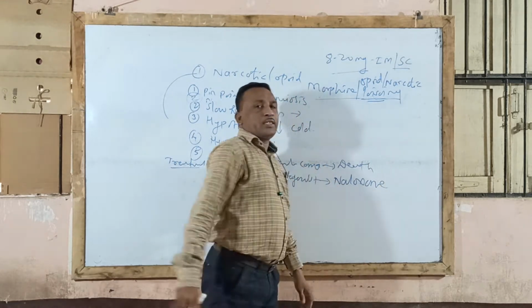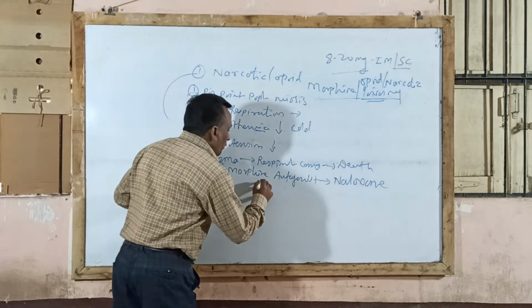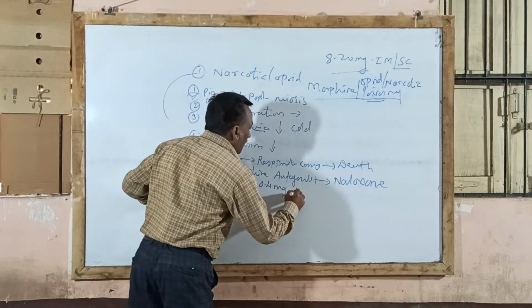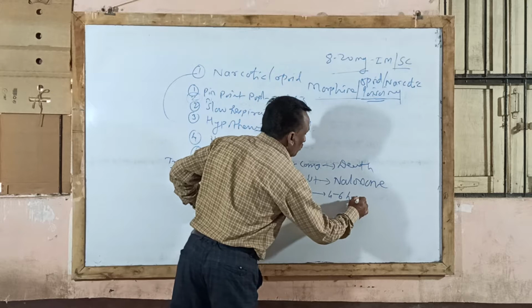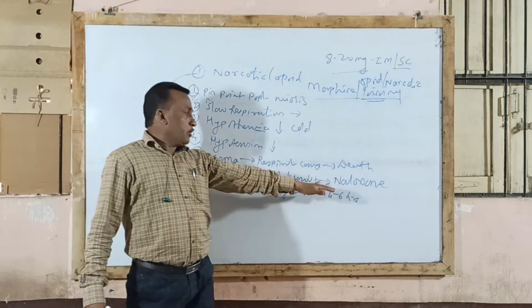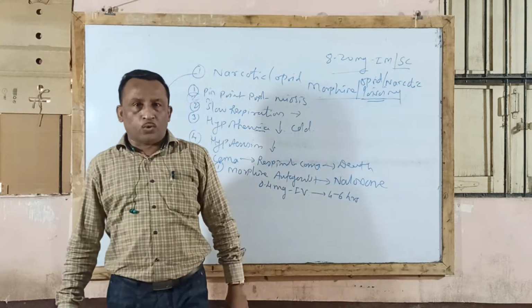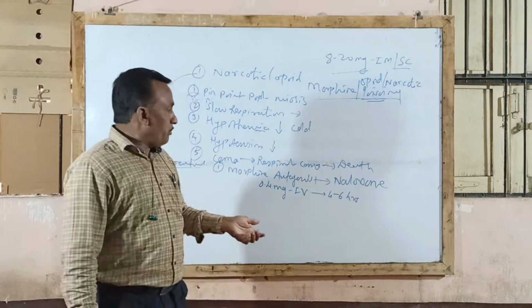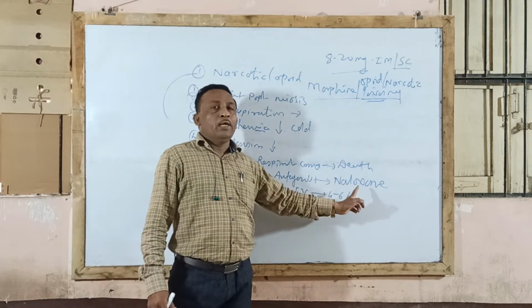Naloxone injection is immediately given to the patient in the dose of 0.4 milligram by intravenous route of administration, and repeated after every 4 to 6 hours. Most of the time they may ask, give an example of a morphine antagonist. The example is naloxone. Or sometimes they may ask, mention the dose, route of administration and one important use of naloxone.